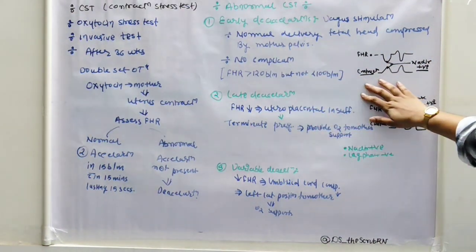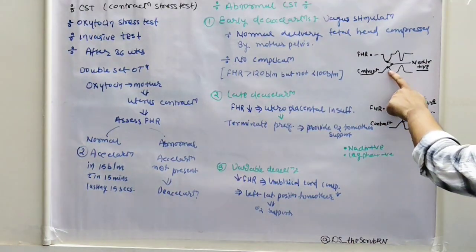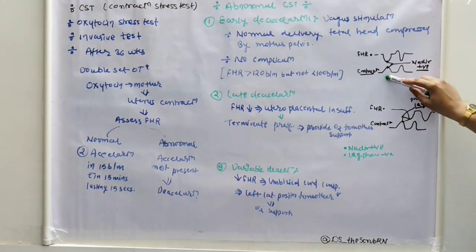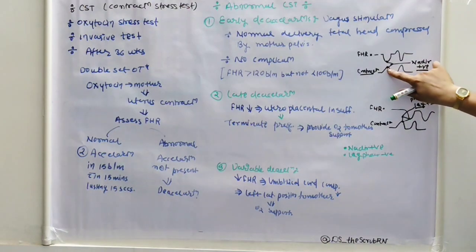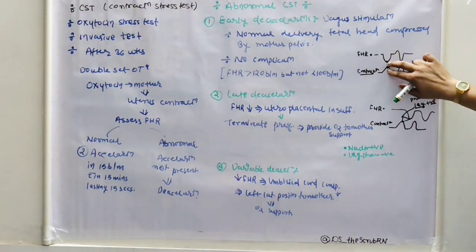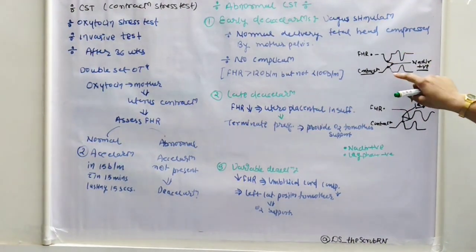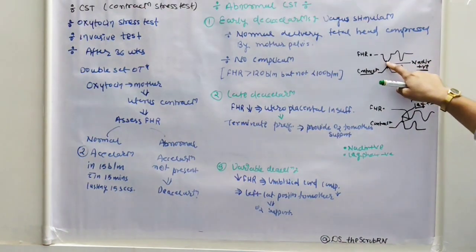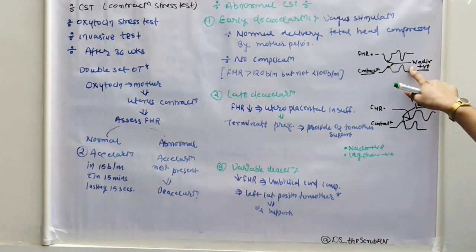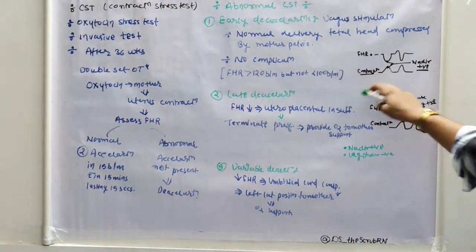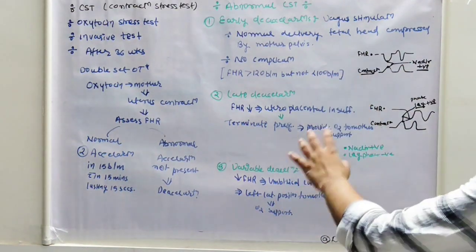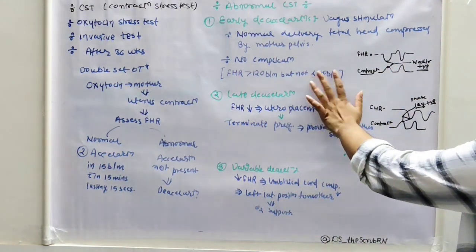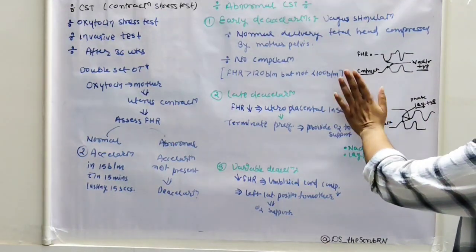There is no complication. Whenever contraction is induced, that time at the peak of contraction the fetal heart rate is decreased. That means the peak of the contraction leads the peak of the deceleration. The 2-point sinking, that means the 2-point sinking phenomenon is known as nadir. So in the early deceleration there will be nadir positive. Got it? So fetal heart rate is decreased, but not less than 100 beats per minute. So this is the phenomenon of early deceleration.